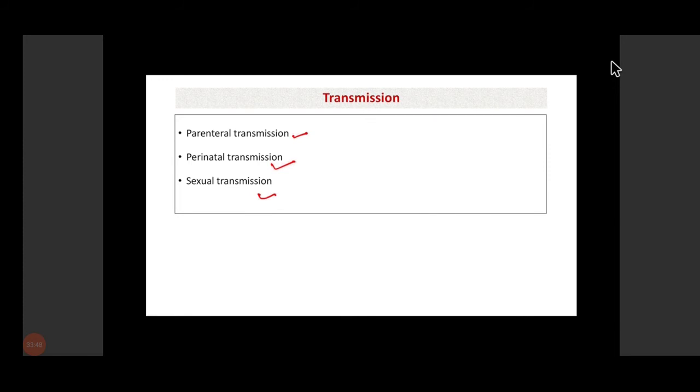Generally, the high risk groups for hepatitis B virus infection are mainly healthcare workers, right? The people who are getting blood transfusion or organ transplantation, then drug addicts, then sex workers. All these groups are high risk groups for hepatitis B virus infection. So these are the main three ways by which the virus can infect and transmit from one person to another.